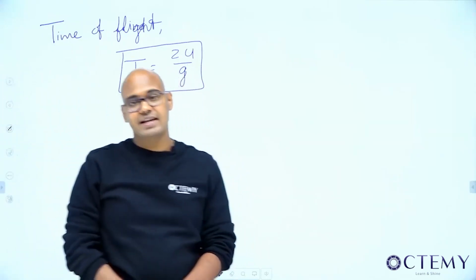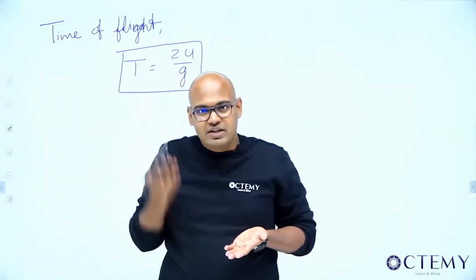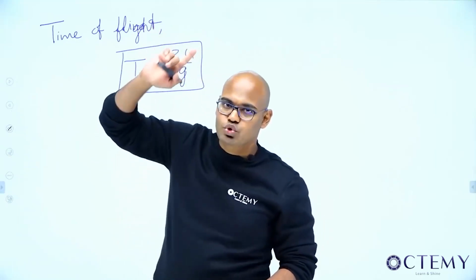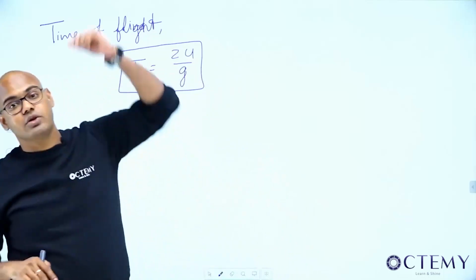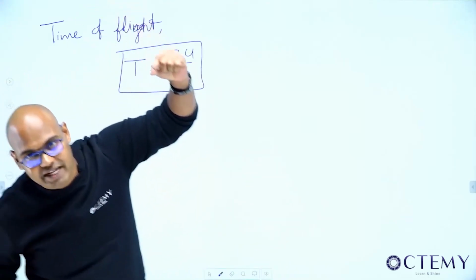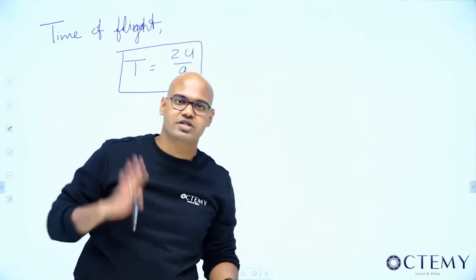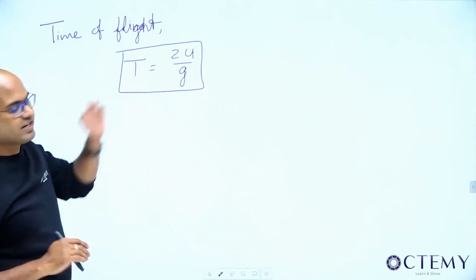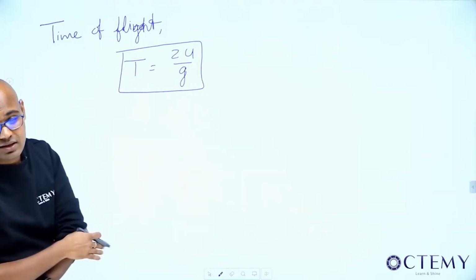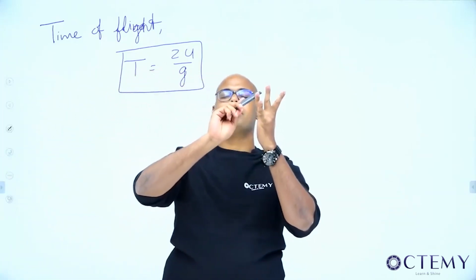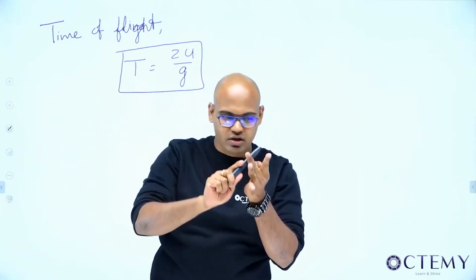All of you are okay? So when I project a ball, any object, with an initial velocity u, it will go to a maximum height of u square by 2g. The time taken to reach the maximum height, time of ascent, is u by g. In the same amount of time it will come back, that is again u by g, time of descent, and the total time of flight is 2u by g. Next. First question, maximum height reached. Time taken to go to the maximum height. Time taken to come back to the ground.